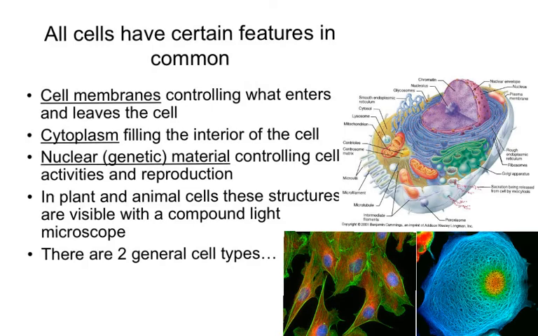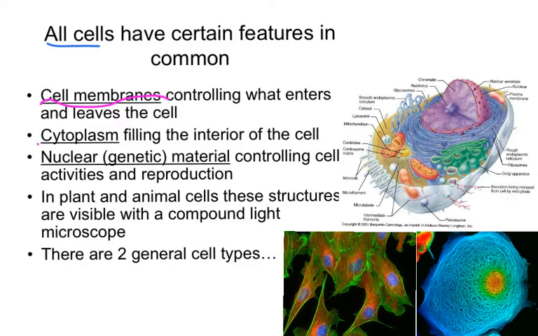So once we understand that we have the three tenets of the cell theory, those being that all living things are made of cells, cells are the basic units of structure and function, and cells come only from pre-existing cells, we then need to take a look at what all cells have in common. So we're going to break down some things about all cells. So what we have here is a list of some things that are common across all cell types. So all cells have that cell membrane. That's the barrier, the thing that prevents materials from entering and exiting the cell, the membrane.